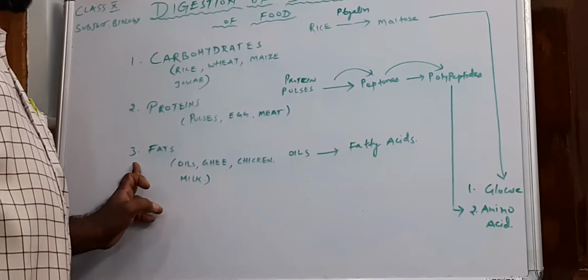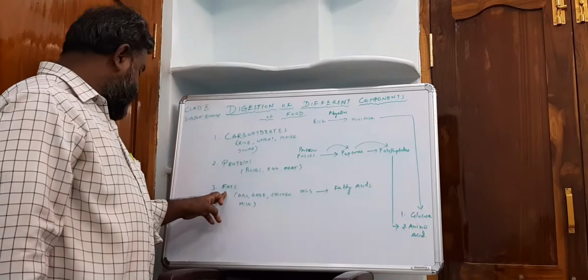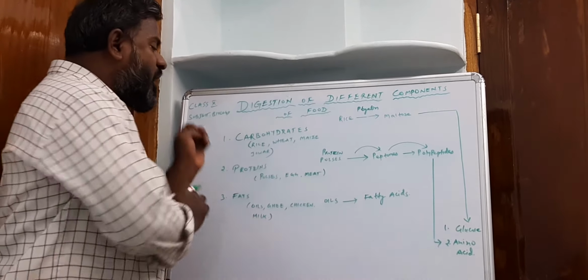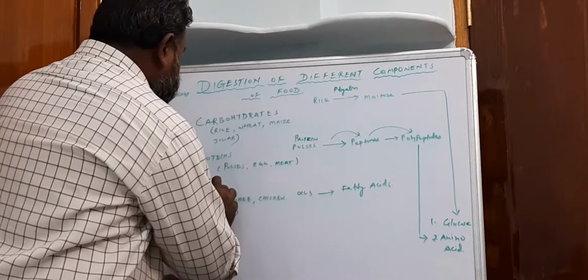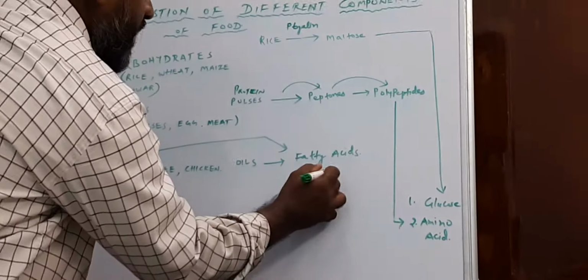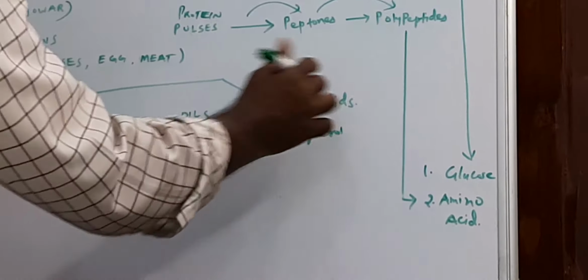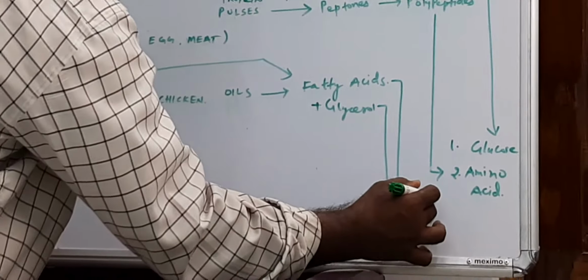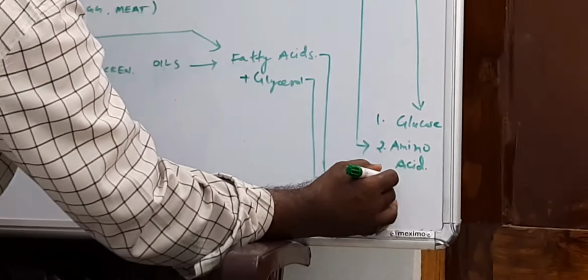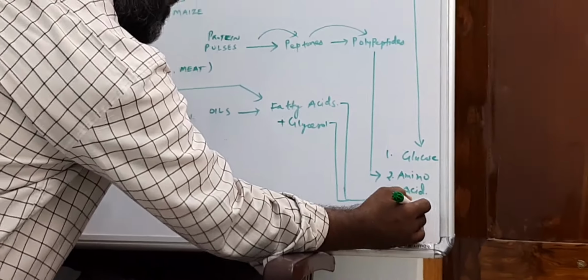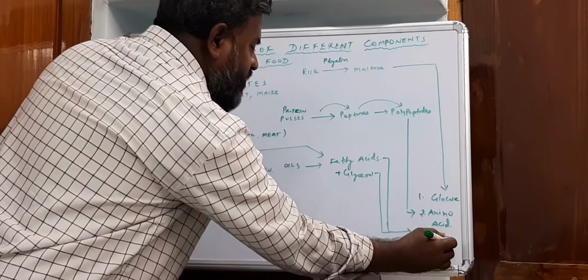Come to the third component of the food. The third component of the food is fats. Fats are present in oils, ghee, chicken, milk. These are converted into fatty acids and glycerol. These fatty acids and glycerol are formed in the small intestine.